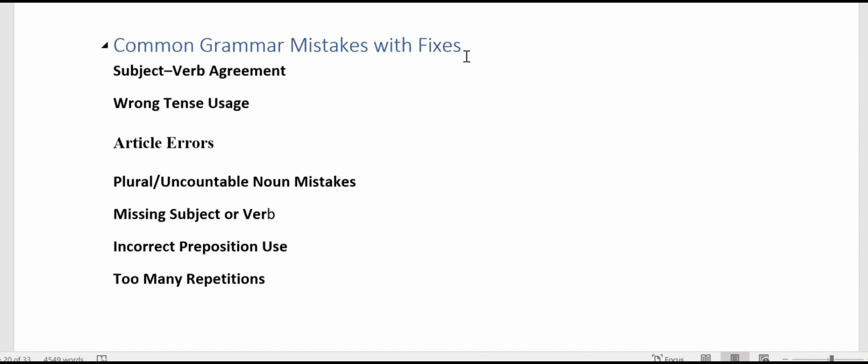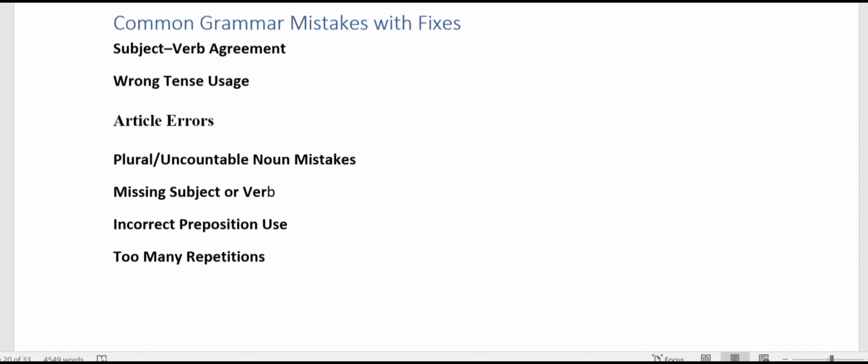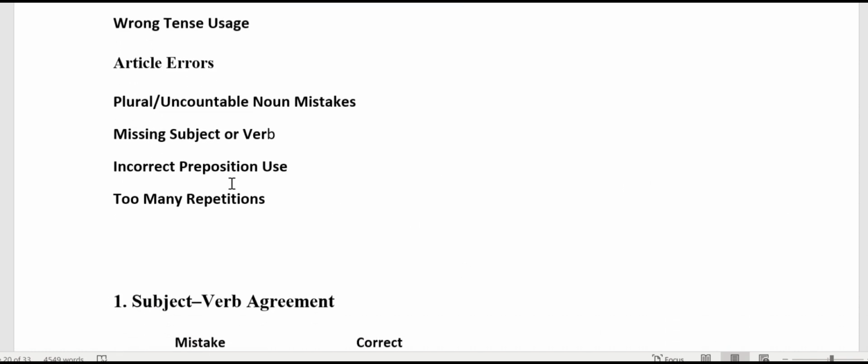The first one is subject and verb agreement, followed by wrong tense usage. Then there are article errors, and the countable, uncountable, and plural noun mistakes. And when we write a sentence, generally the subject or the verb is completely missing in it, and we feel like I have written it completely. What's the mistake?